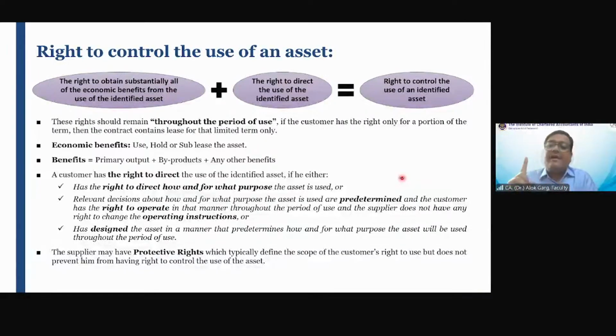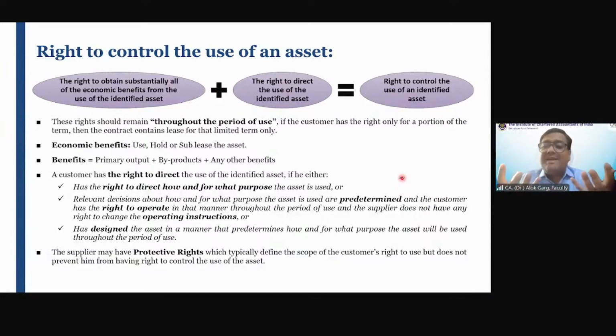So two conditions are to be satisfied. Number one, the right to obtain substantially all of the economic benefit from the use of the identified asset.